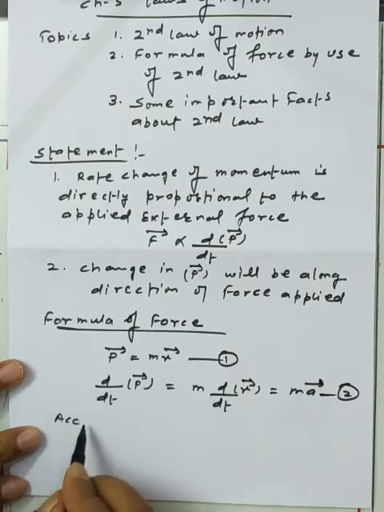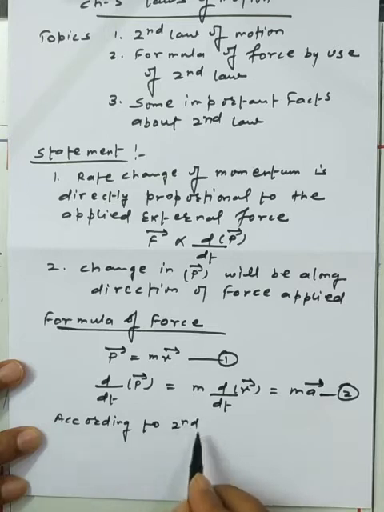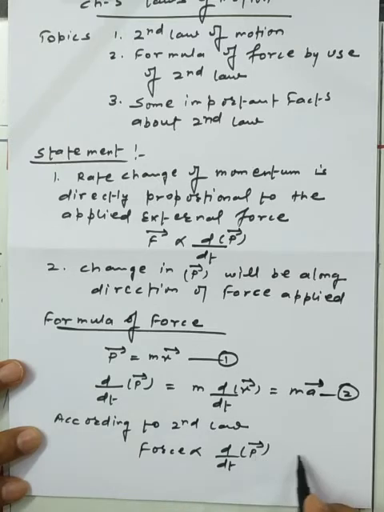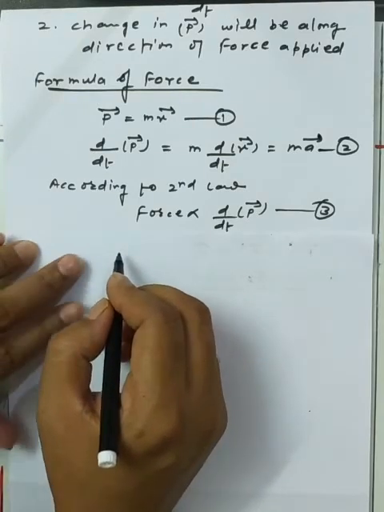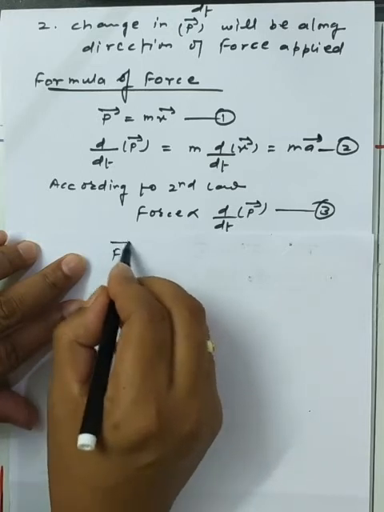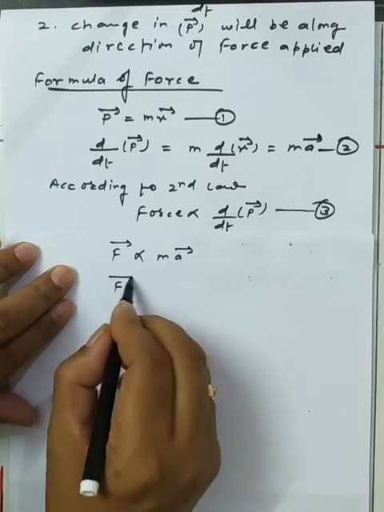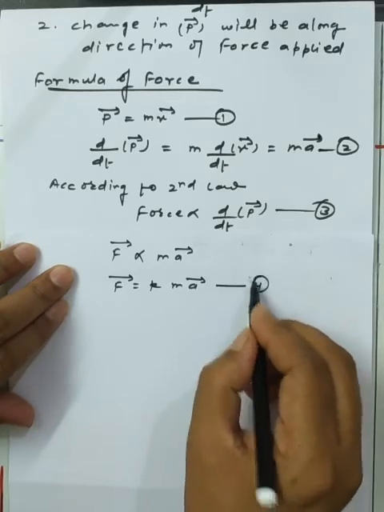And according to the second law, force is directly proportional to the rate change of momentum, dP by dt. This is equation number 3. As we compare equation number 2 and 3, easily we can write that force is directly proportional to ma. As we remove the proportional sign, we use the constant k, so F equals k times ma. This is the general equation of force we have, equation number 4.